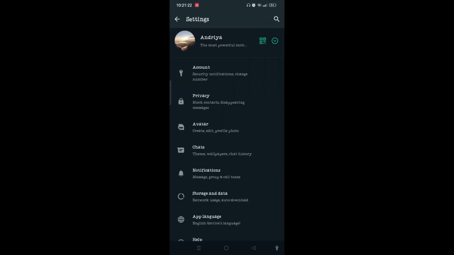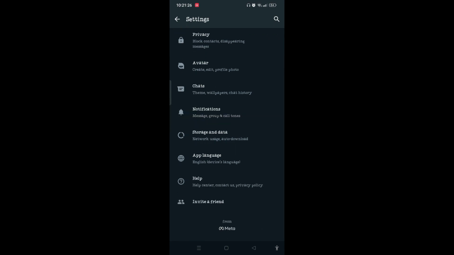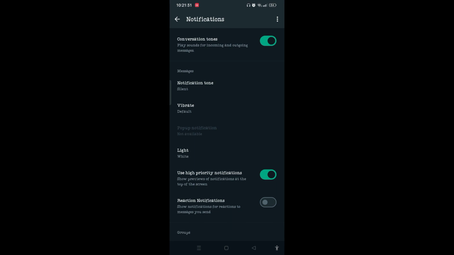When you reach the settings page, you need to scroll down and find the notifications button. Tap on it and make sure you have toggled on all the notifications of WhatsApp. On this page, if the notifications have been toggled off in this way, then you need to toggle them on by tapping on the particular notification.